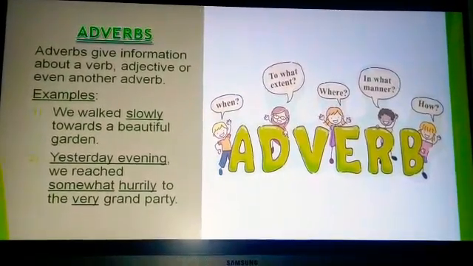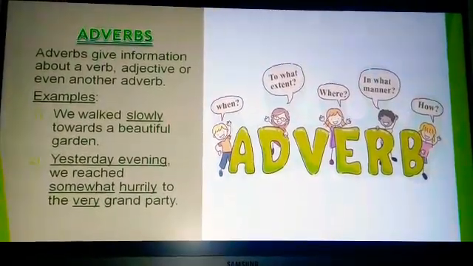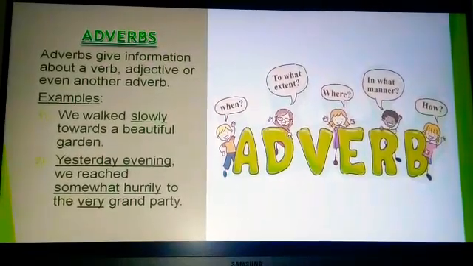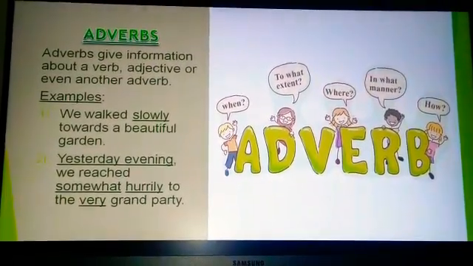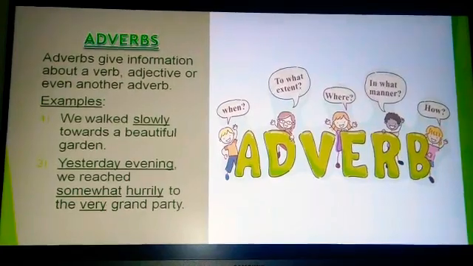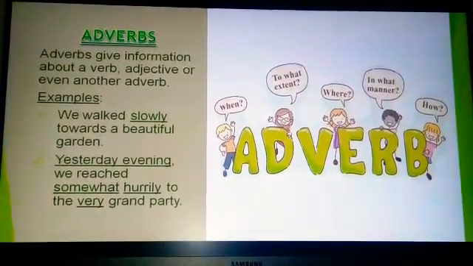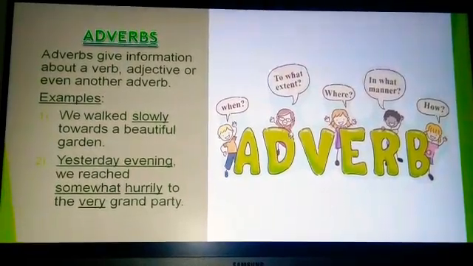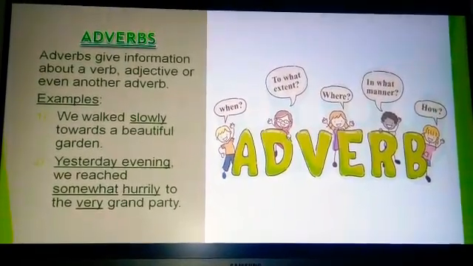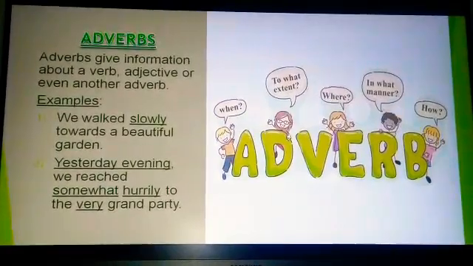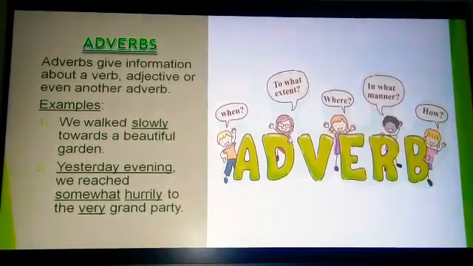Second example. Yesterday evening we reached somewhat hurriedly to the very grand party. Here the verb, that is the action being done, is reached. So I have underlined yesterday evening. Yesterday evening is an adverb which gives information about the verb reached. When did we reach? Yesterday evening.